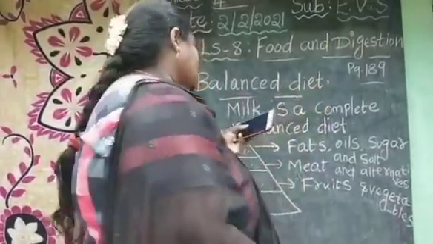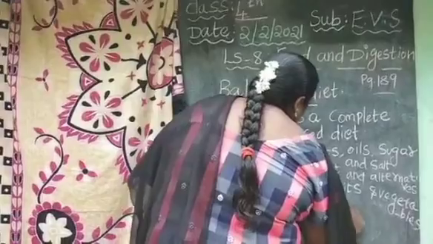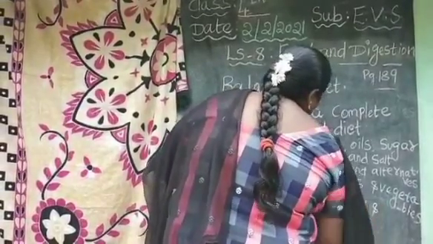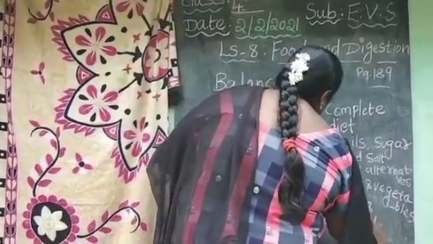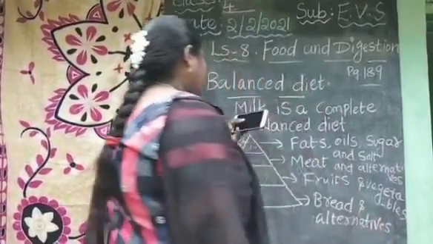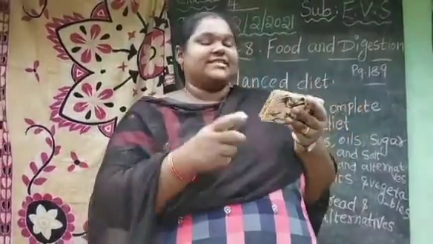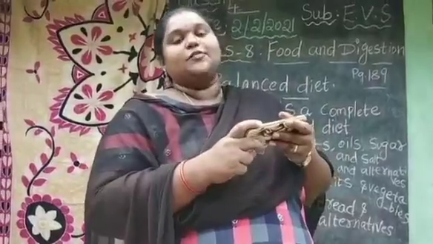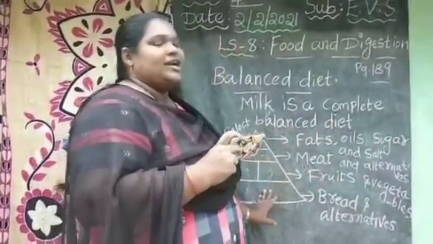Next one, last one, bread and alternatives. So here they gave in this box bread and alternatives. Okay, this is 5 to 7 servings per day. So we should select more. This one, two groups, that means fruits and vegetables and bread and alternatives.